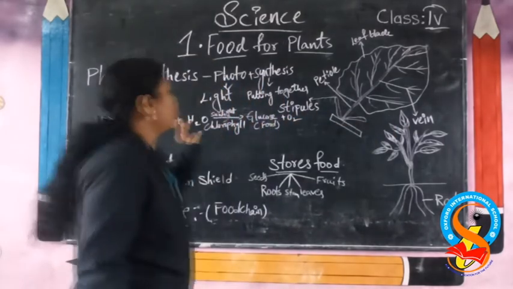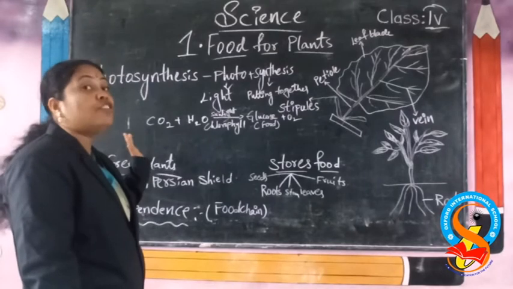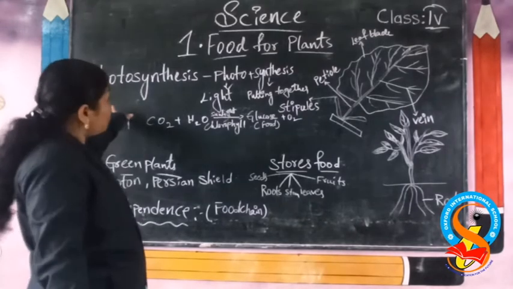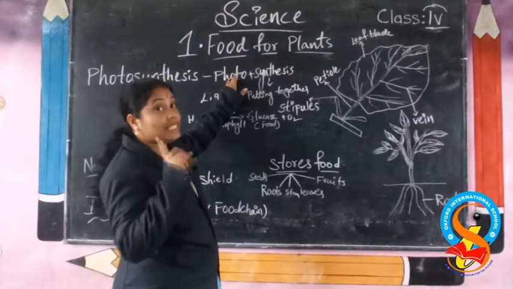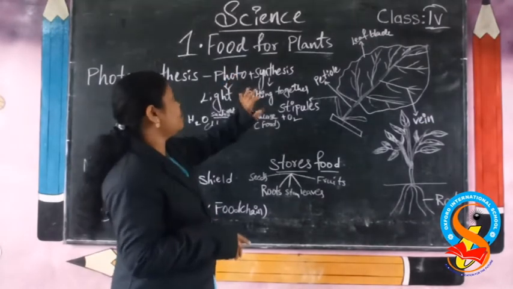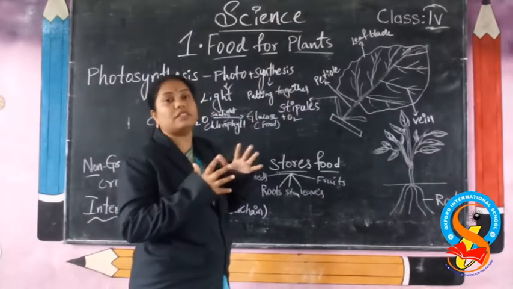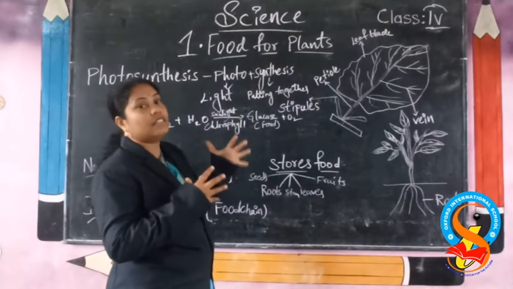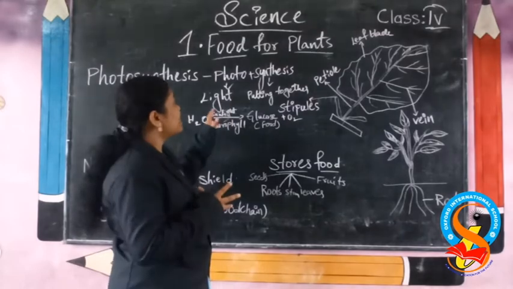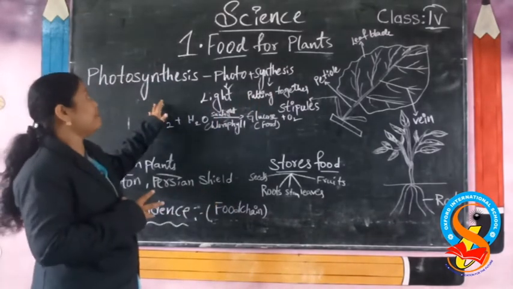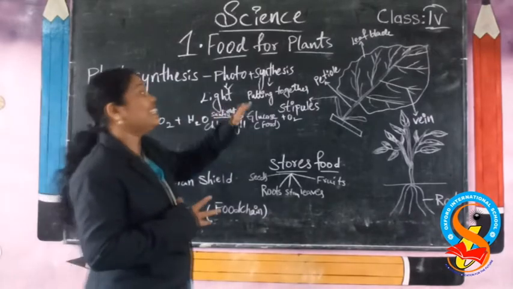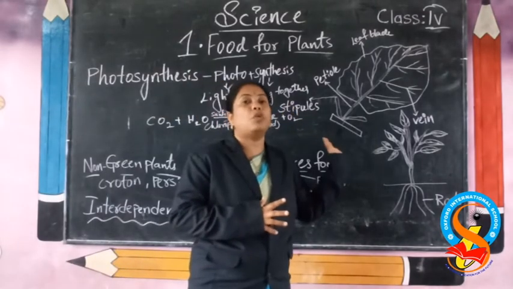And do you know about photosynthesis? This process is called photosynthesis. What is photosynthesis? Photo means light, and light means sunlight. Synthesis means putting together. The sunlight is put together to prepare the food. We call it photosynthesis. By this process only the plant prepares its own food.